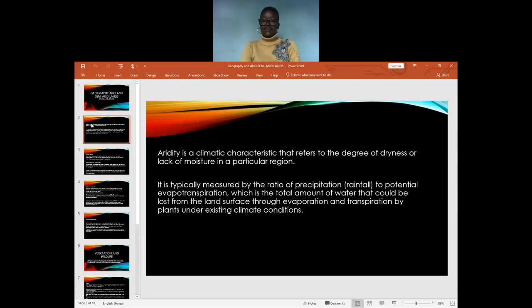Aridity is a climatic characteristic that refers to the degree of dryness or lack of moisture. It is typically measured by the ratio of precipitation or rainfall to potential evapotranspiration, which is the total amount of water that could be lost from the land surface through evaporation and transpiration by plants under existing climate conditions.